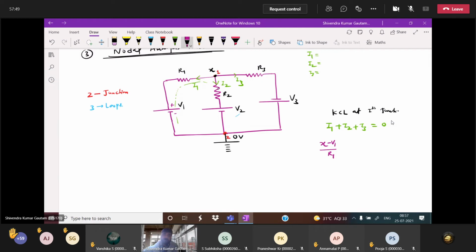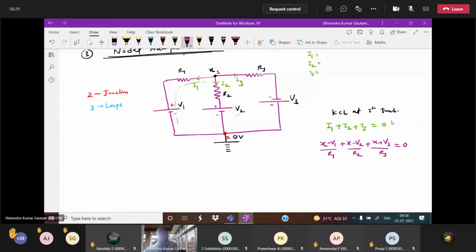Tell me here for the second one. Answer me now for the second one. Plus to minus you are moving, so minus V2 or plus V2? Minus V2. X minus V2 divided by R2. Now tell me here, you are moving from minus to plus. Tell me, X minus V3 or X plus V3? Plus V3. See now here, you are moving from minus to plus, increment or drop? Increment. X plus V3 divided by R3 equal to 0.